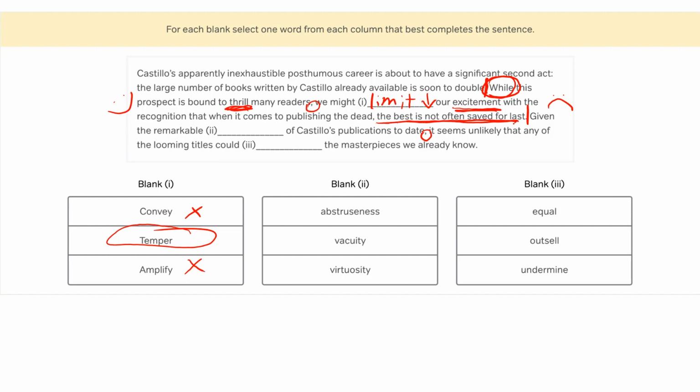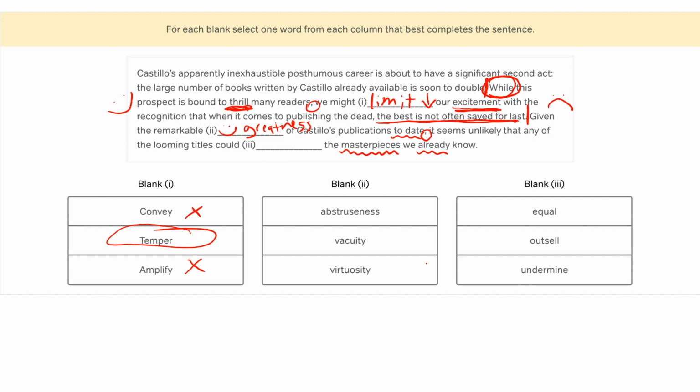And maybe if we're not totally convinced that we're looking for a positive word, we might peek ahead in the sentence. And we'll see at the end the masterpieces we already know. So lining that up with to date, we're indicating that these past works are masterpieces. So we're looking for, again, just a really positive word. All right. So we are looking for a word like goodness, greatness, positiveness, right? So we are looking for a positive word describing these publications. All right, let's go ahead and peek at blank number 2 and see what's up.